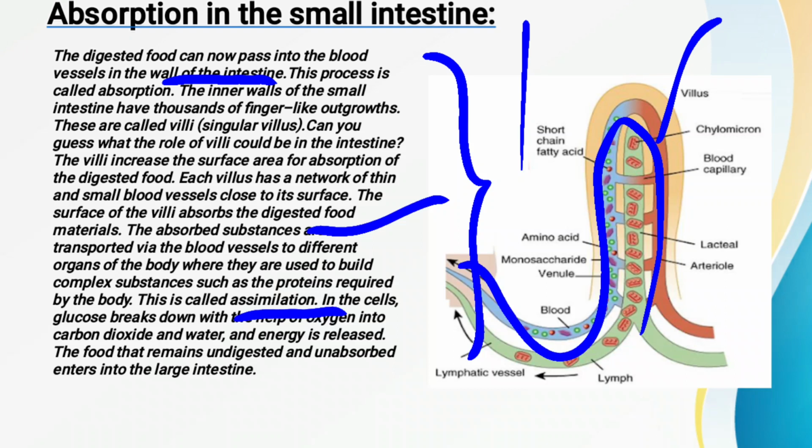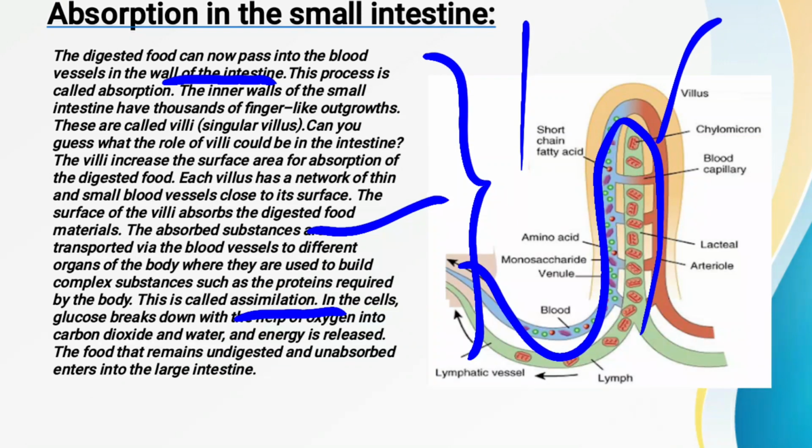So once the food is absorbed by these villi, this absorbed food is also transported to the different organs with the help of blood vessels. Whatever food was absorbed by this villi is transported to the different organs with the help of blood vessels.